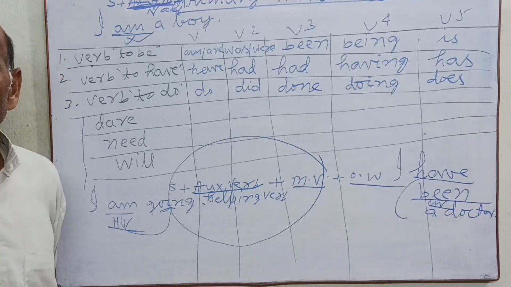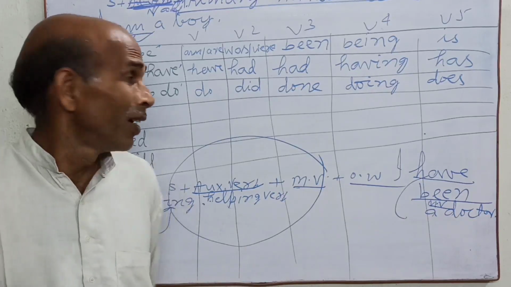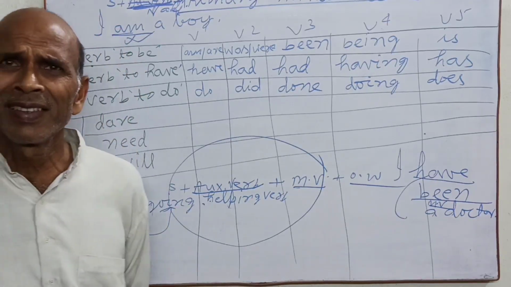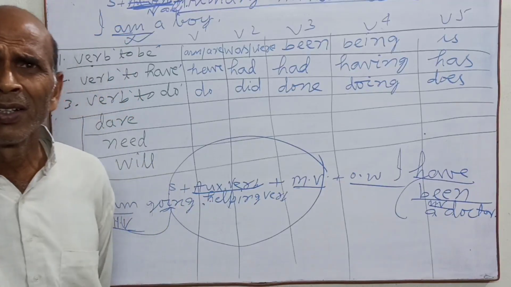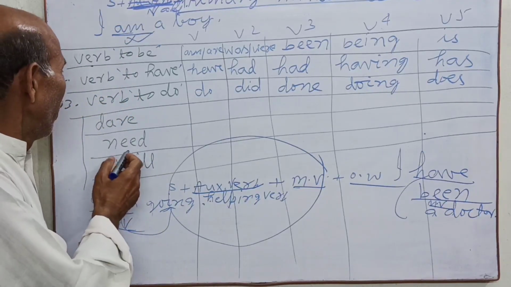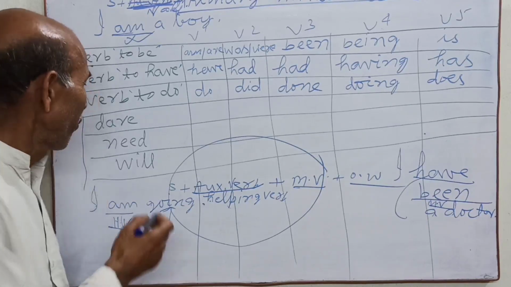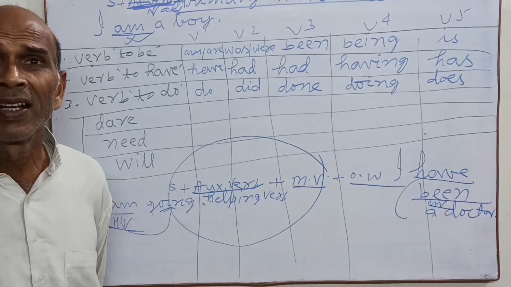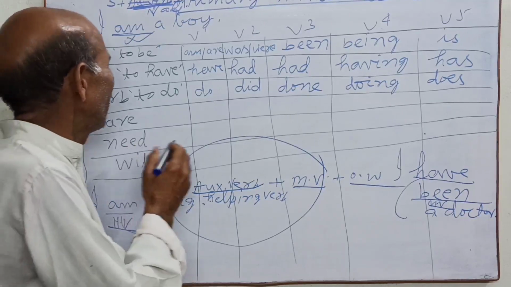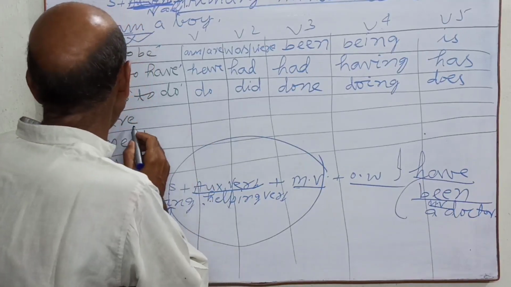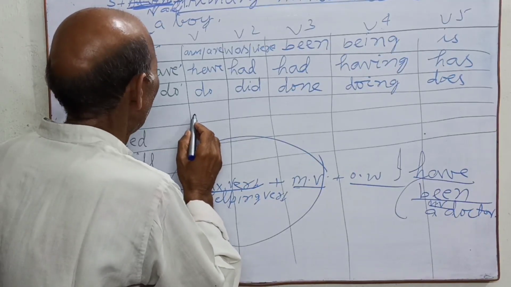Dare, to courage, encourage. Here need, necessity, requirement, or will, to want something, will here. So here dare means what? Dare first, dare V1.